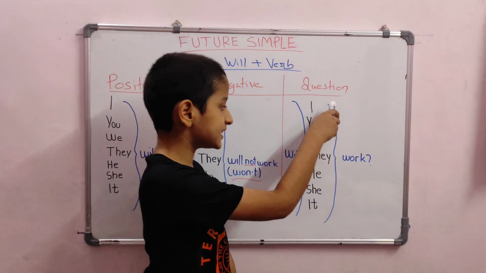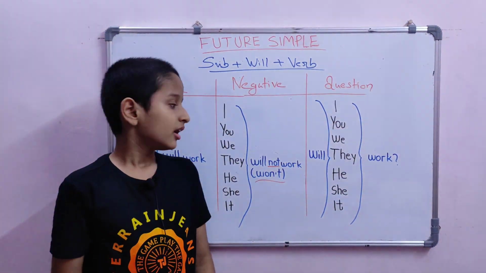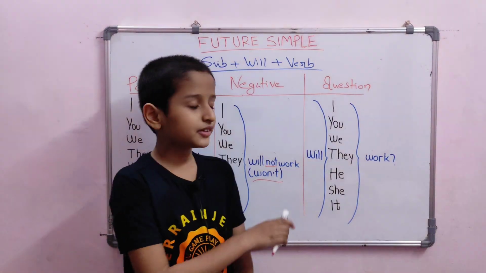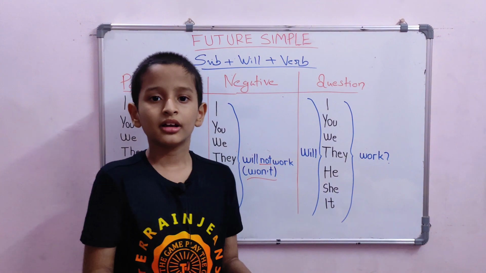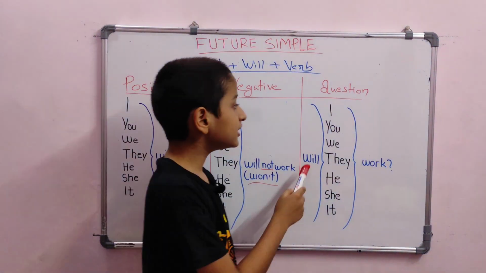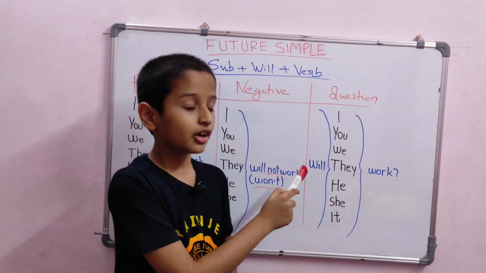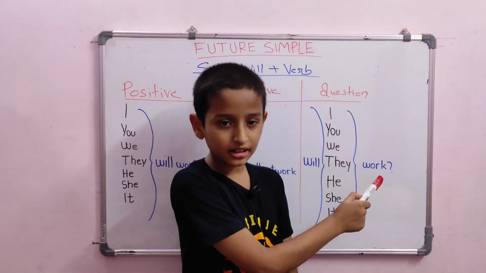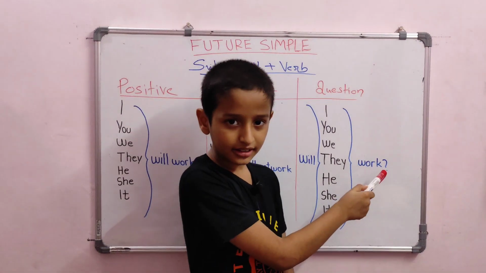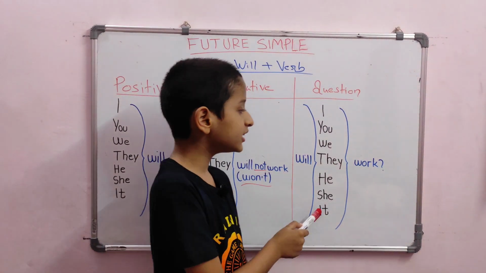To form questions, we need to change the order a little bit. We start with will, which is followed by the subject and the base form of the verb. For example, will I work? Will you work? Will we work? Will they work? Will he work? Will she work? And will it work?